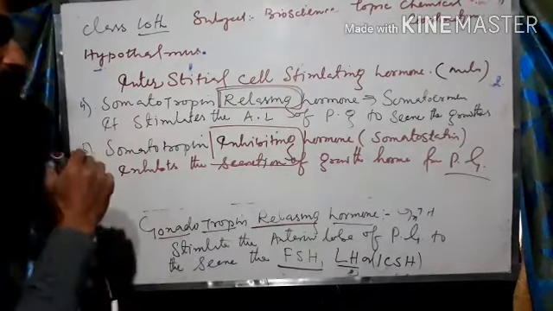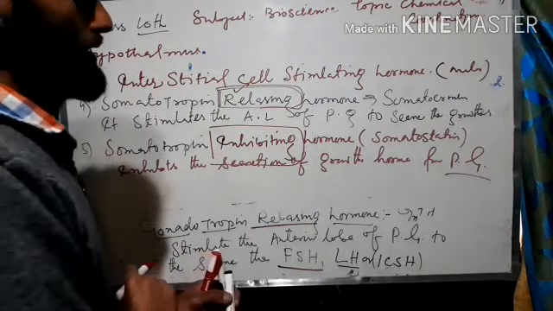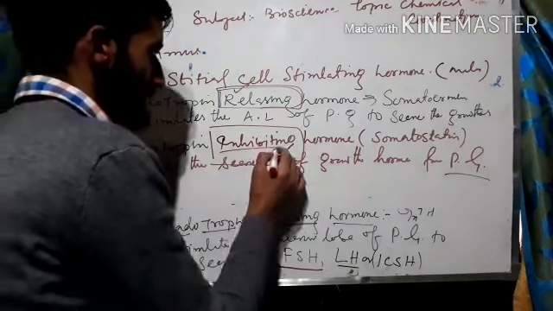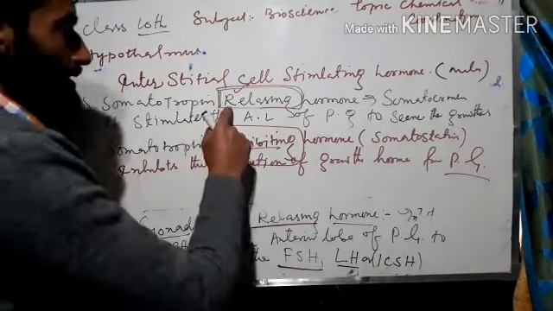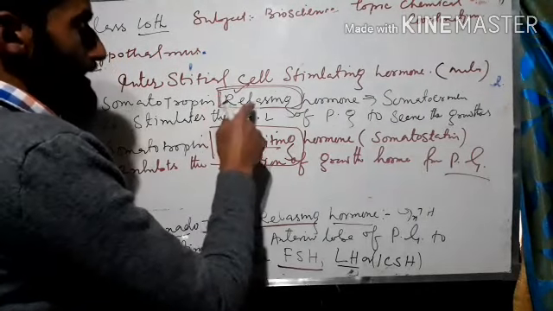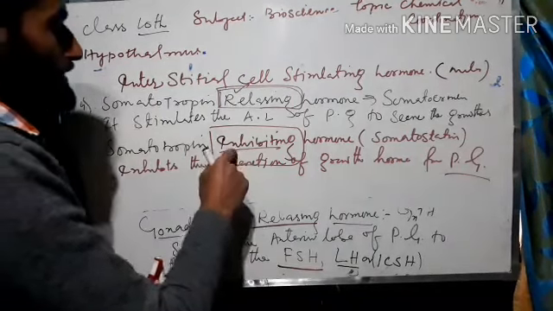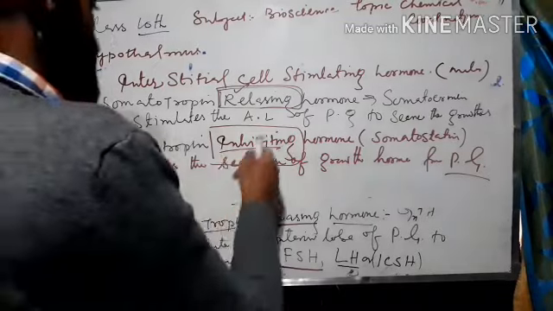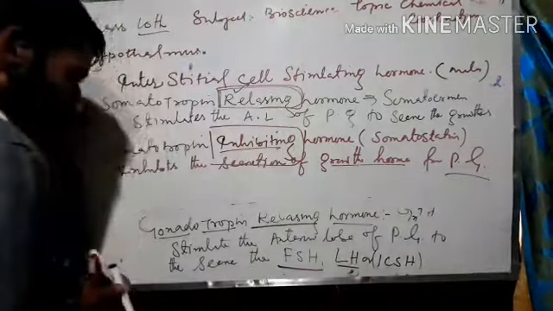They contain two factors. Either they contain the releasing factor, and they are going to stimulate any endocrine pituitary gland to release its secretion, or they are going to inhibit it, to stop its secretion. Here the process is enhancing, it is enhancing the release of the secretion. Here it is not enhancing the release of the secretion. Here it is inhibiting the secretion. Here it is going to stop the secretion of a particular hormone, that is growth hormone.